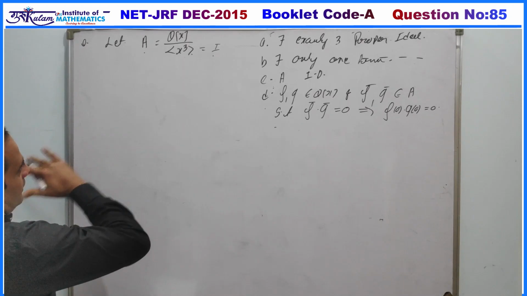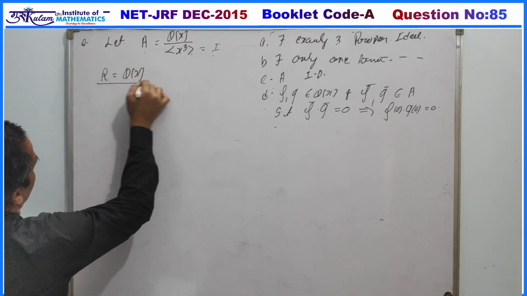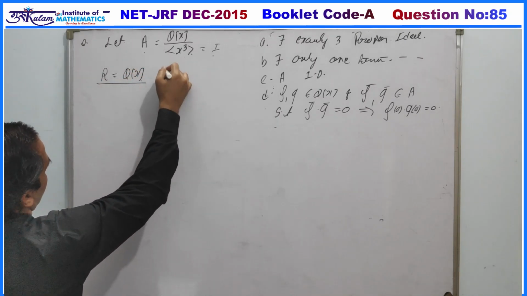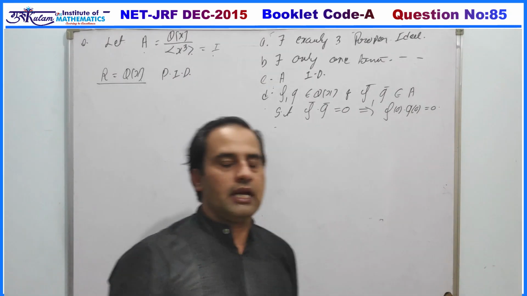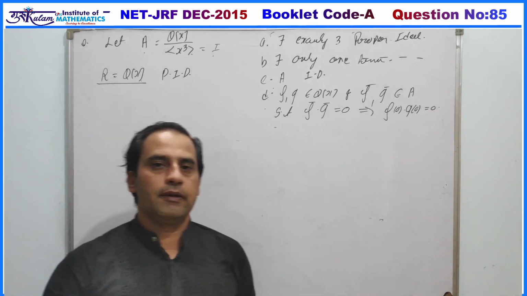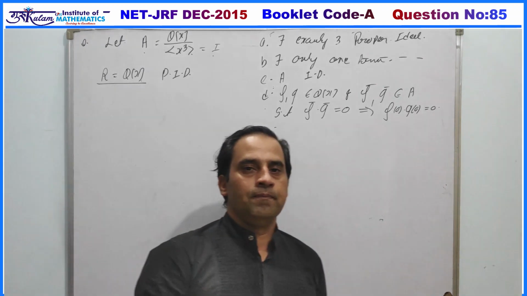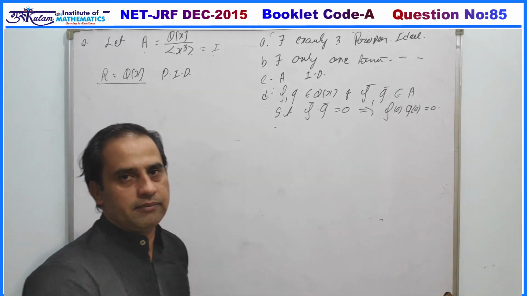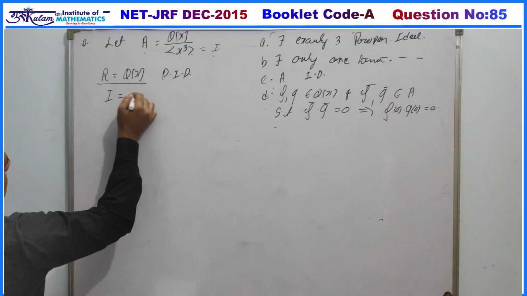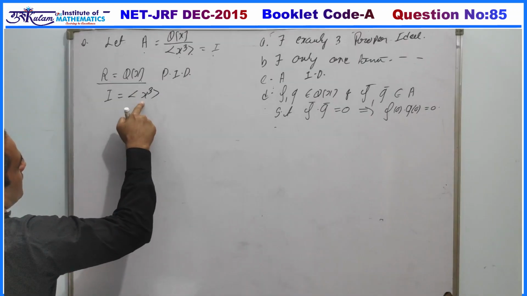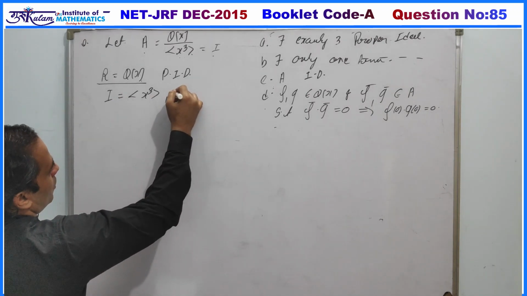Now in the given question, let R be the ring Q[x]. Since Q is a field, Q[x] must be a principal ideal domain, and we know that in a principal ideal domain every non-zero maximal ideal is generated by an irreducible element, or every irreducible element generates a maximal ideal, and every non-zero prime ideal is maximal, or maximal ideals are prime ideals. So where I is the ideal which is generated by x cube, and x cube is a reducible element, so this implies this ideal is neither prime nor maximal.